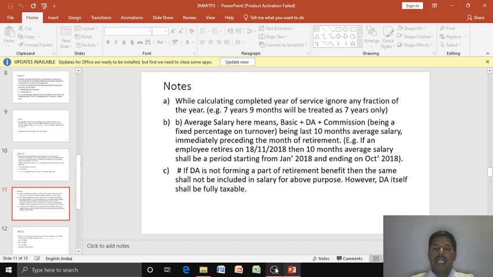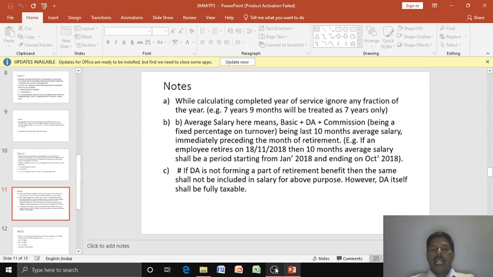If an employee retires on 18/11/2019, then the 10 months average salary period starts from January 2019 and ends on October 2019, because he retires in November. Excluding the month of November, we start from October and go back up to January.